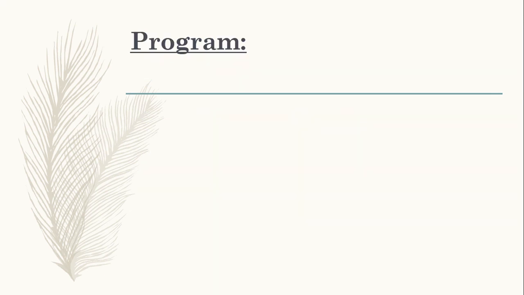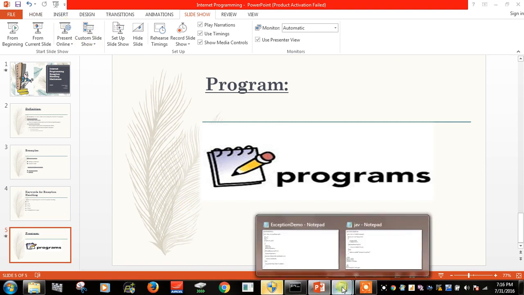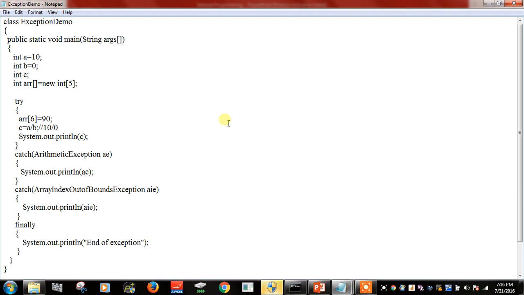Now we enter into the program. This one is an example for predefined exception. A predefined exception will be already defined. Class is followed by the class name, ExceptionDemo, which will be the same as the file name. Now we enter into the main program. We initialize 3 variables A, B, C. Assign A equal to 10, B equal to 0, and C is used to print the value. 5 is assigned to the array size.